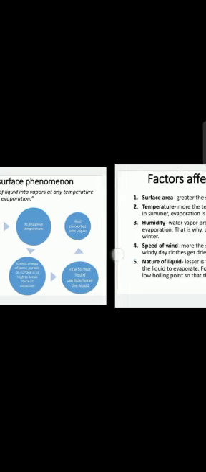At any given temperature, the kinetic energy of some particles on the surface becomes so high as to break down the force of attraction. Due to that, the liquid particles leave the surface and get converted into vapors, and hence some of the liquid particles on the surface get converted into vapors and vaporization occurs. This process of conversion of liquid into vapors without achieving the boiling point is known as evaporation. Thus, it is a surface phenomenon.